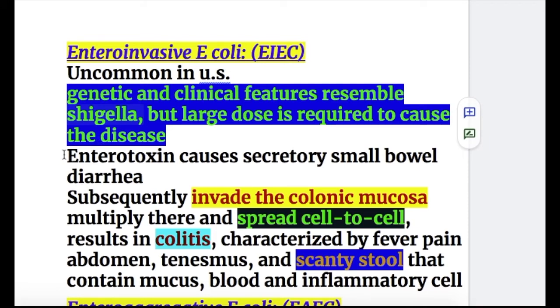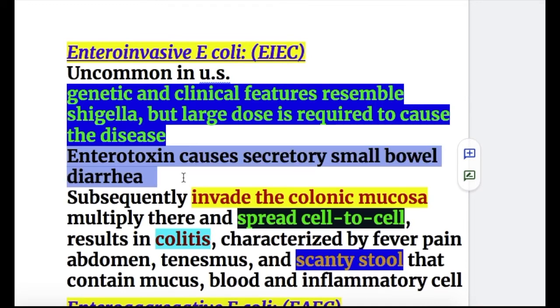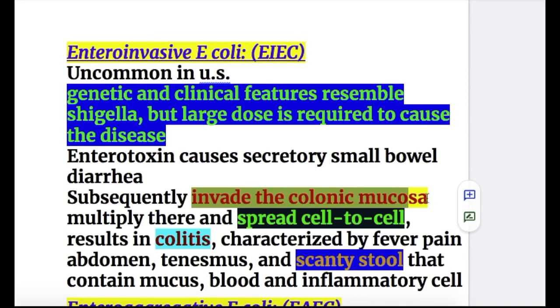Enteroinvasive E. coli's enterotoxin causes secretory small bowel diarrhea and then subsequently invades the colonic mucosa, multiplies there and spreads cell to cell, resulting in colitis, characterized by fever, abdominal pain, tenesmus, and scanty stool that contains mucus, blood, and inflammatory cells. So, enteroinvasive type, uncommon in USA, resembles Shigella. Enterotoxin causes secretory small bowel diarrhea first and then invades the colon, causing colitis and diarrhea.